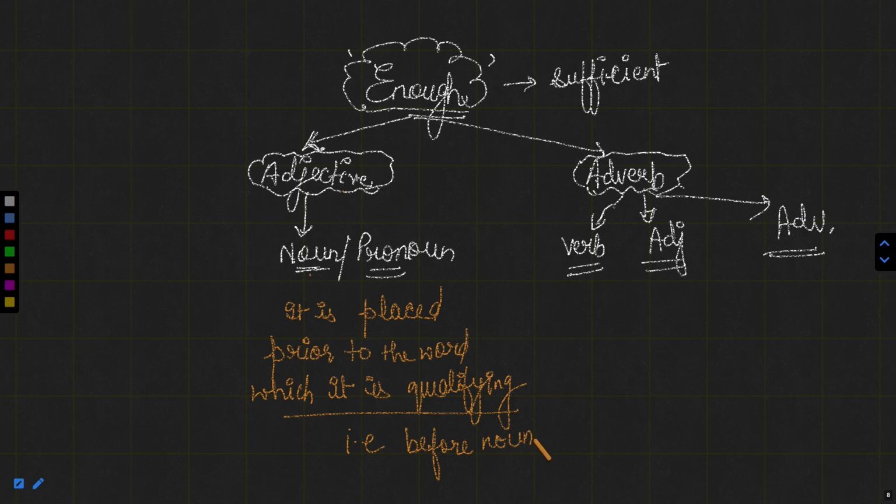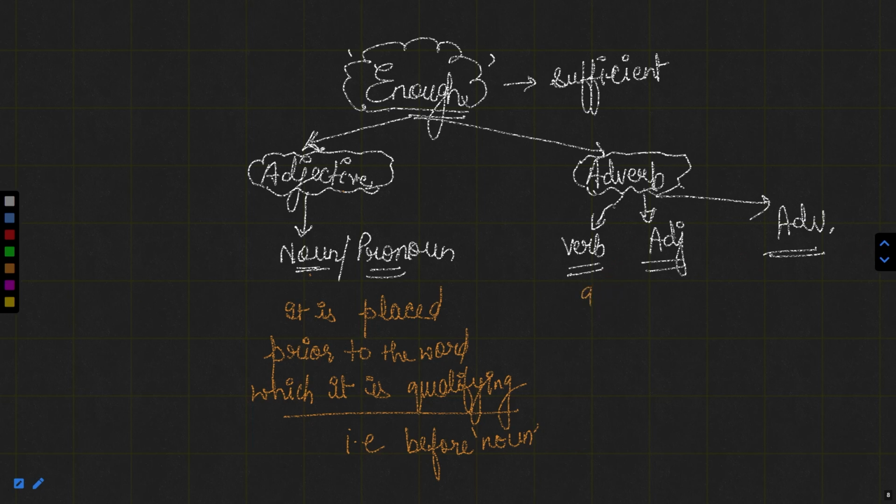We'll see examples as well. Let's wait for some time. But if it is behaving like an adverb and it qualifies either a verb, an adjective, or an adverb, what happens?